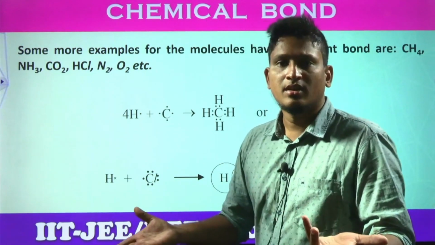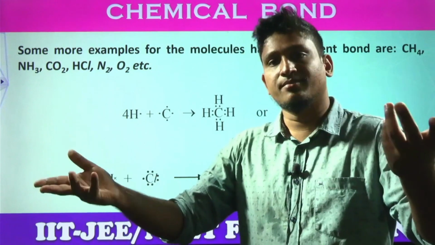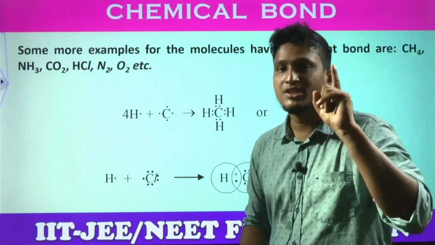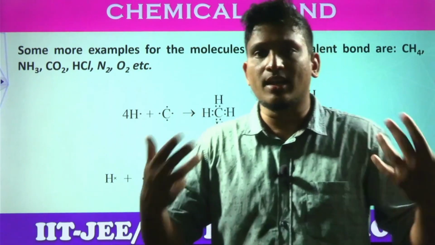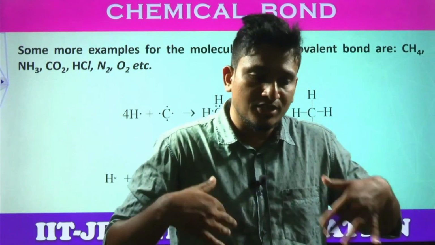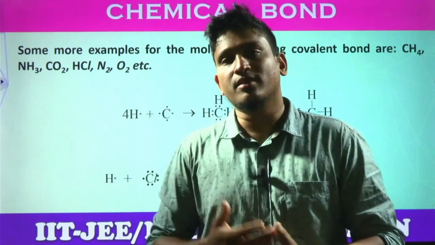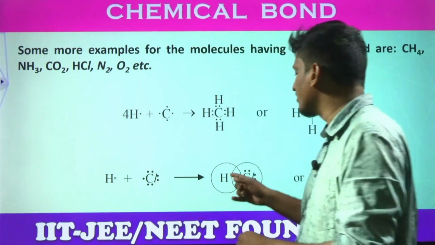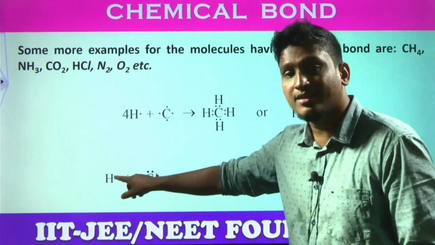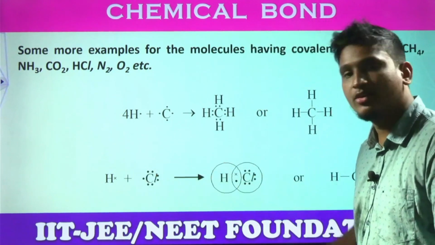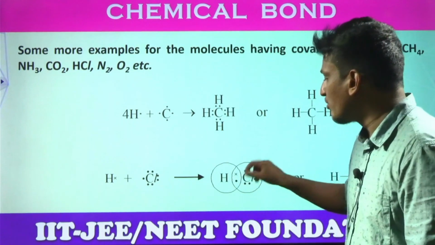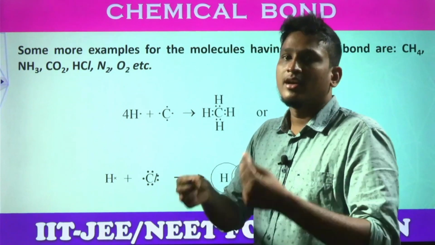How many electrons will they share? The same number. How much do they need? They will share the same number. And remember, equal sharing of electrons takes place, students. Equal sharing means if one atom is sharing 1 electron, the other atom also shares 1 electron only. If one atom is sharing 2 electrons, the opposite atom also shares 2 electrons only. Here, hydrogen is sharing 1 electron and chlorine is sharing 1 electron. You can see the cross and the dot, star and the dot, just to show the difference between the hydrogen electron and the chlorine electron. Ultimately, both the electrons are shared between hydrogen and chlorine.